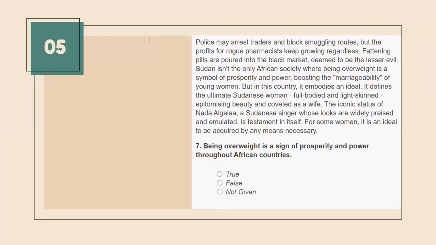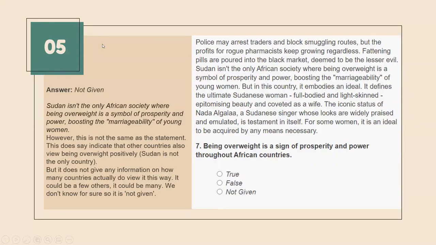You can see with this example answer that Sudan is not the only African society where being overweight is a symbol of prosperity and power. However, this is not the same as the statement. It is similar, you can say. This does indicate that other countries also view being overweight positively.